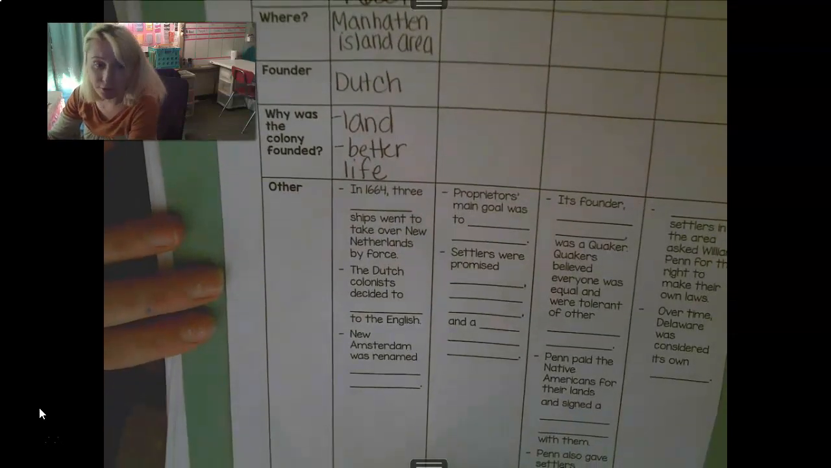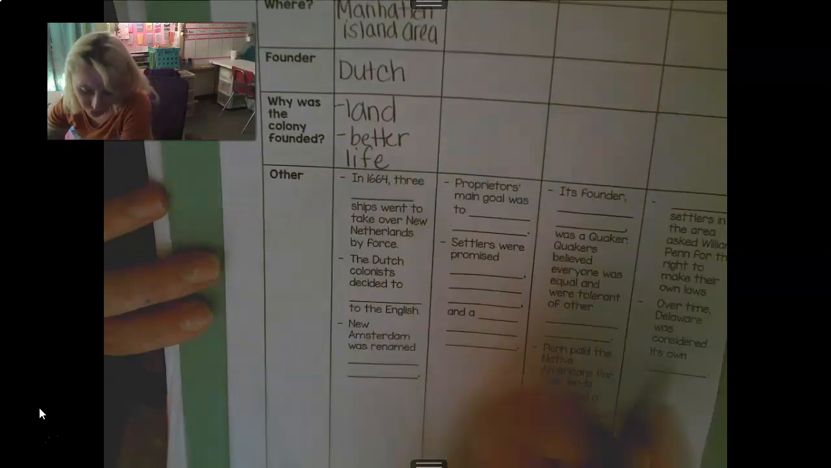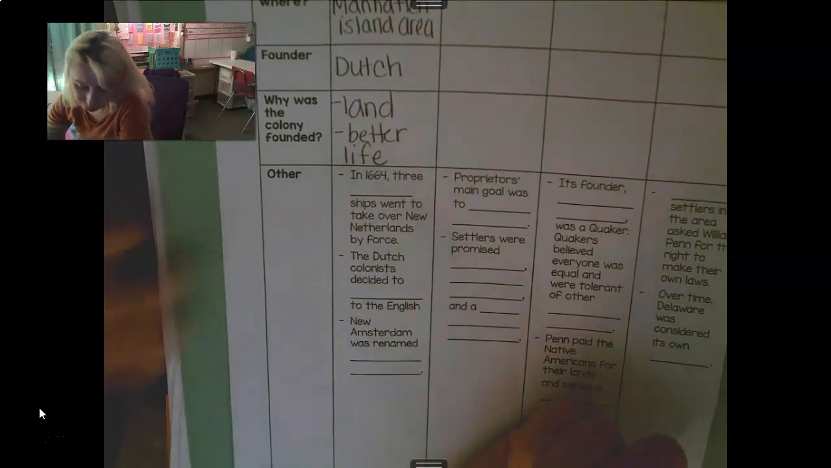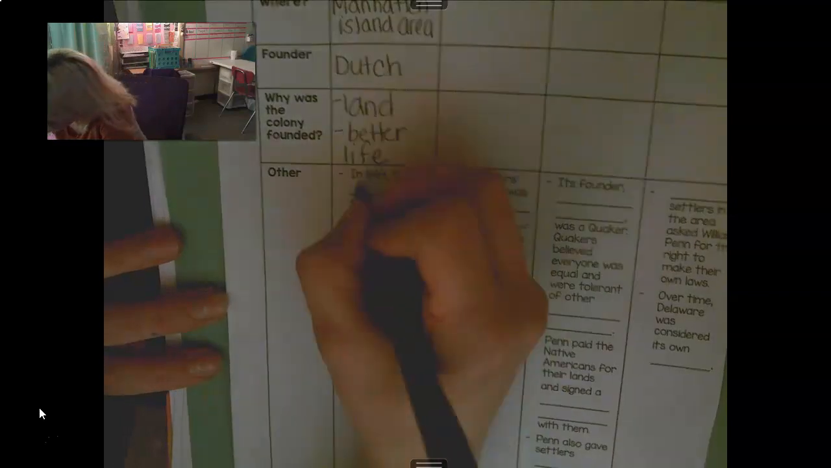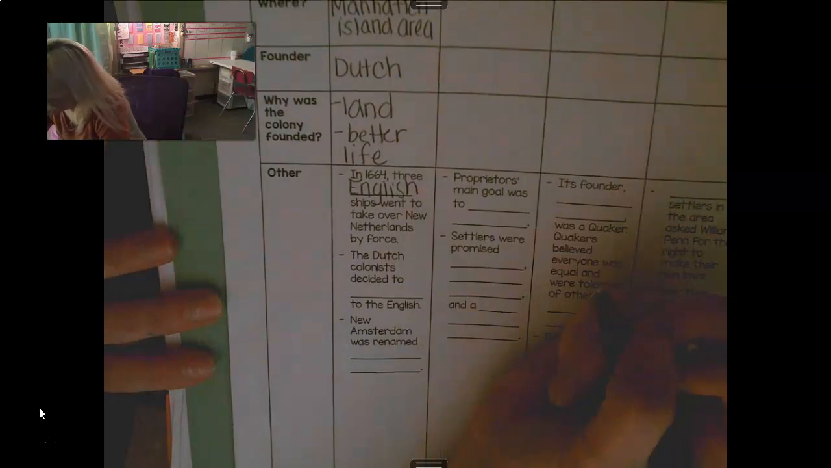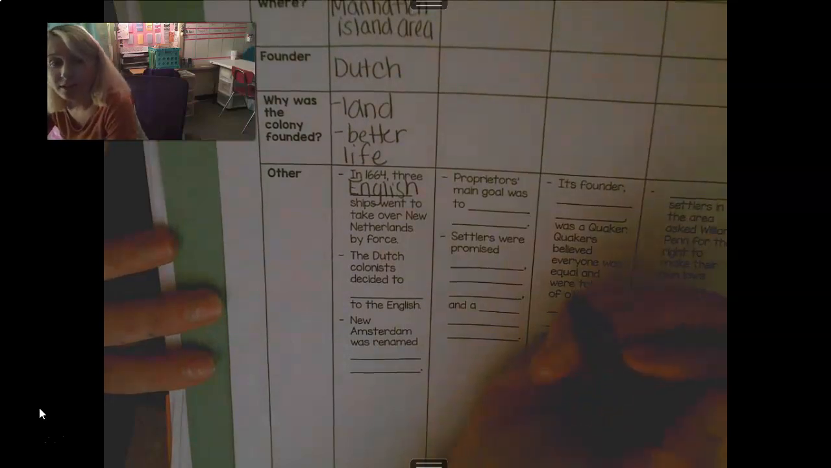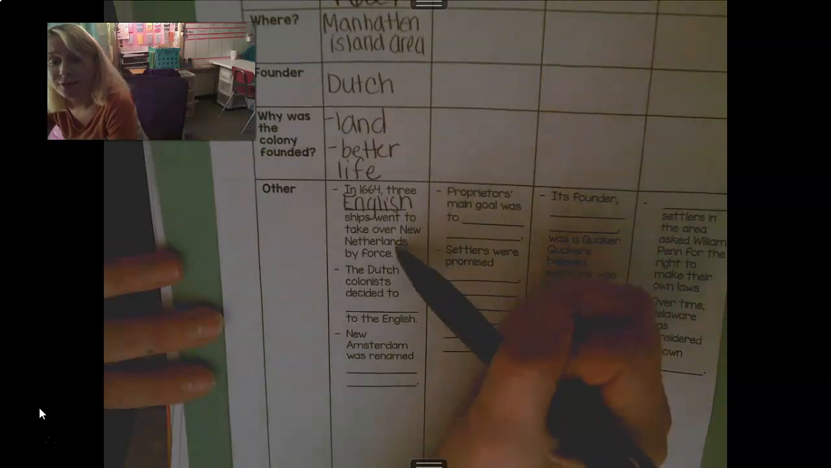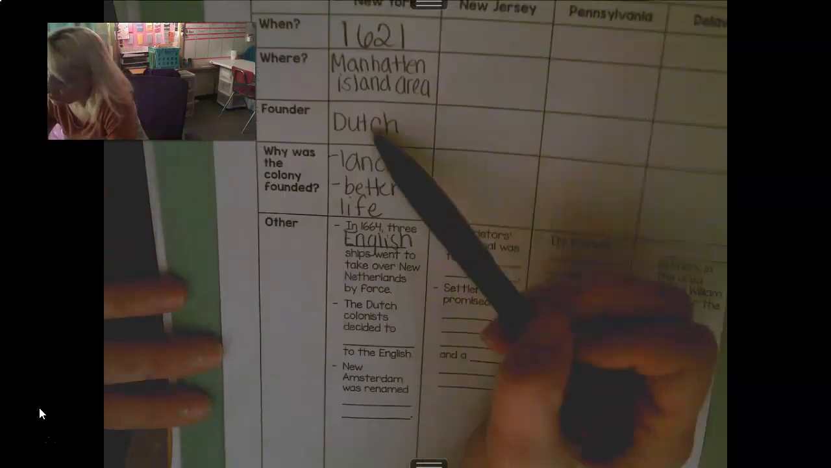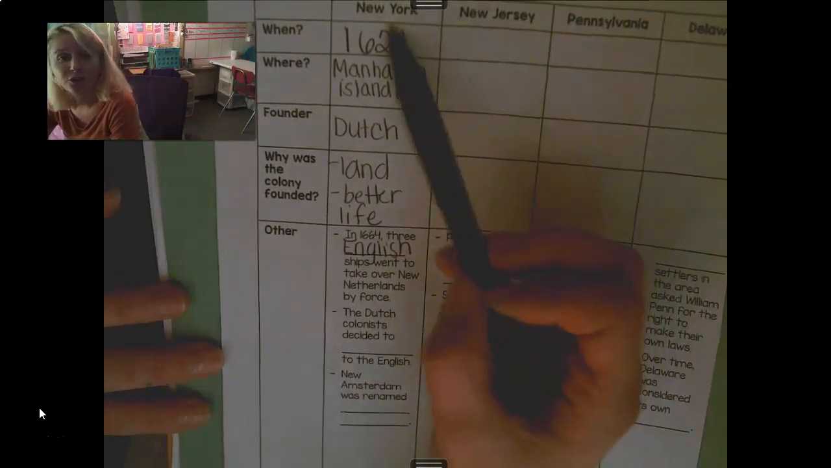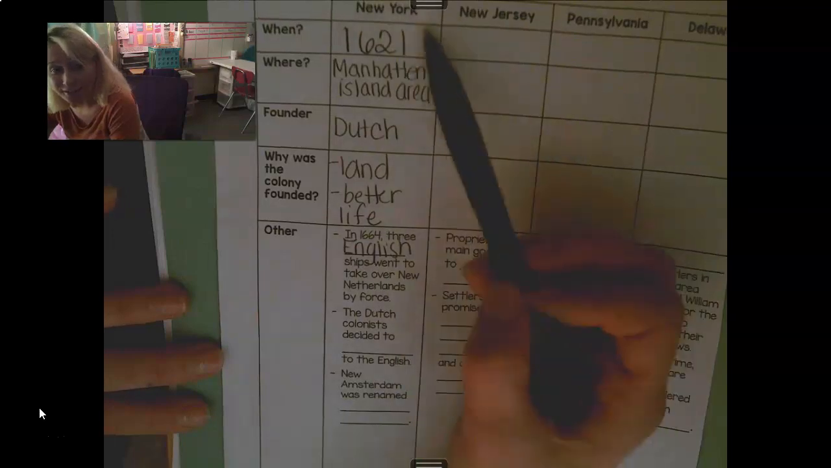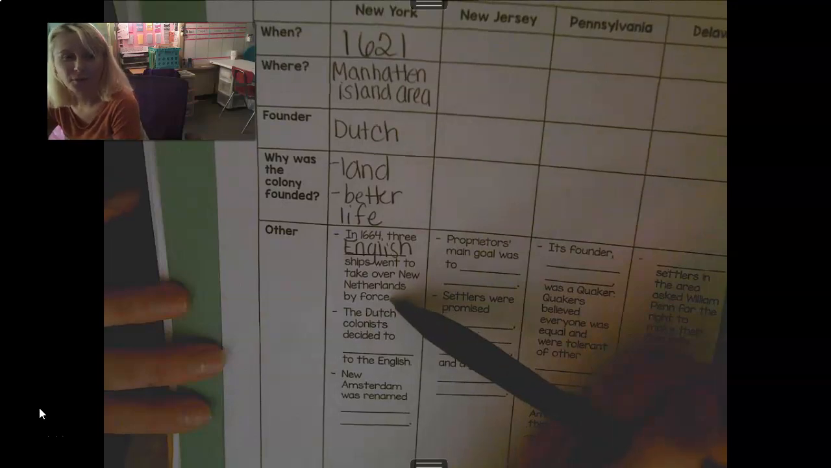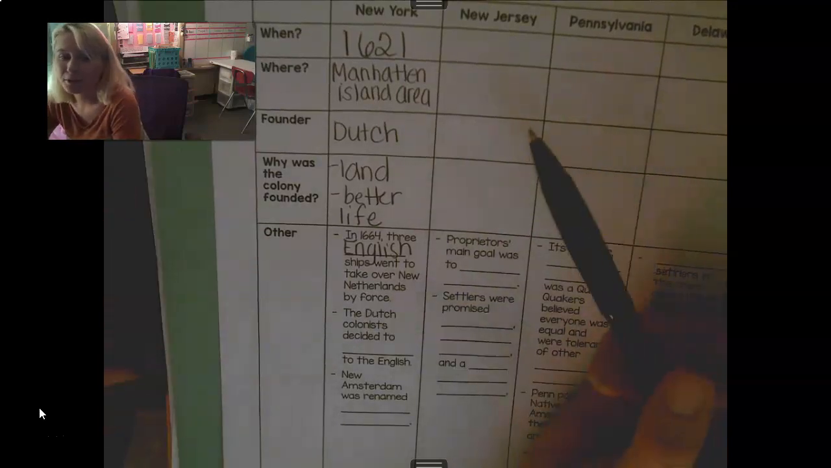All right, other. There's always a lot in this other section. In 1664, three English ships went to take over this area, which at the time was originally called New Netherlands, by force. So when the Dutch came and made this colony, they didn't originally call it New York, because York is actually a city in England. They called it New Netherlands because they were from the Netherlands. So that makes total and complete sense.